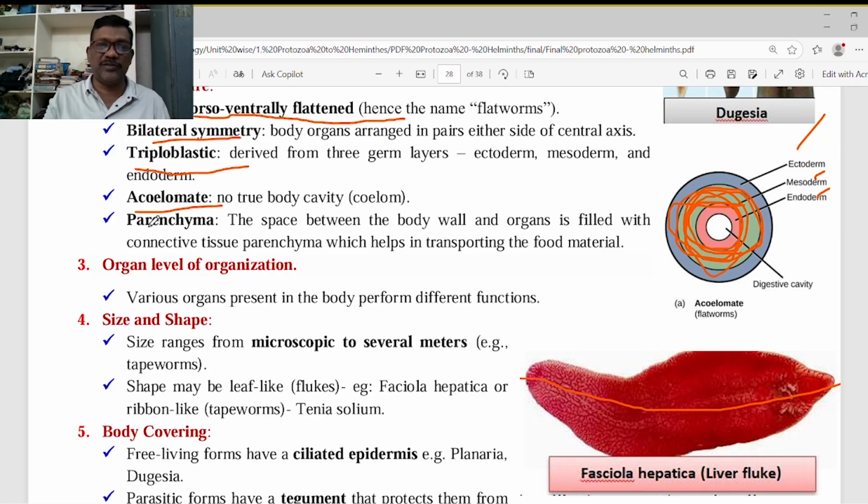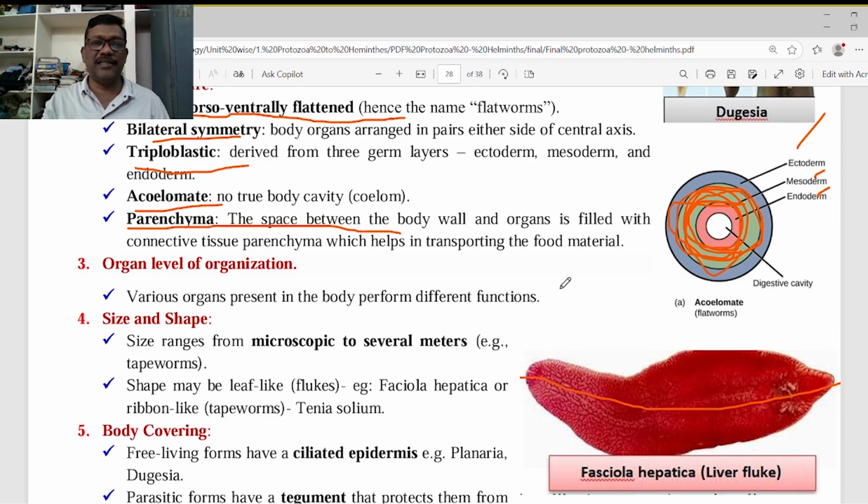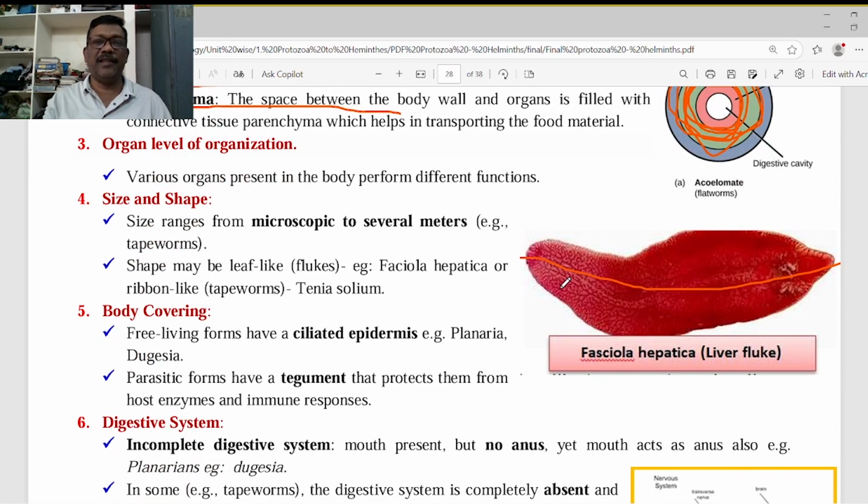At this place, parenchyma is present, in the space between the ectoderm and endoderm. This is the important point. Those are called acoelomates because there is no coelom. There is no coelom, there is no body cavity. That's why the body is leaf-like, a dorso-ventrally flattened body. Organ level of organization. This is another important point in these organisms.